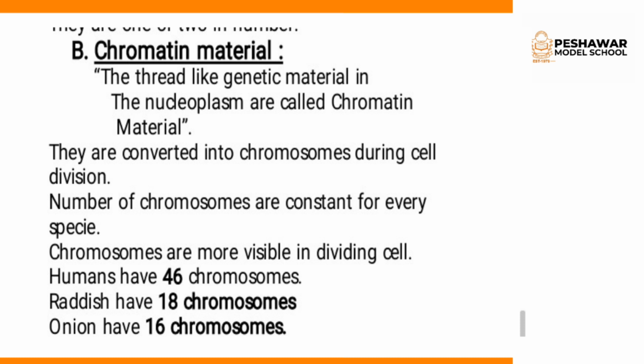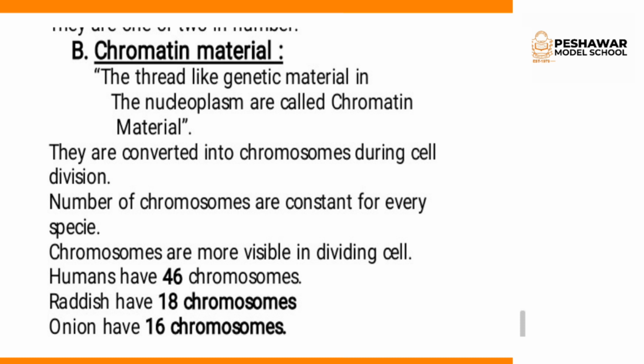They are converted into chromosomes during cell division. When cell division takes place, these thread-like materials convert into chromosomes. The number of chromosomes is constant for every species. Every organism has its own constant number of chromosomes. The human body has 46 chromosomes, radish has 18 chromosomes, and onion has 16 chromosomes.